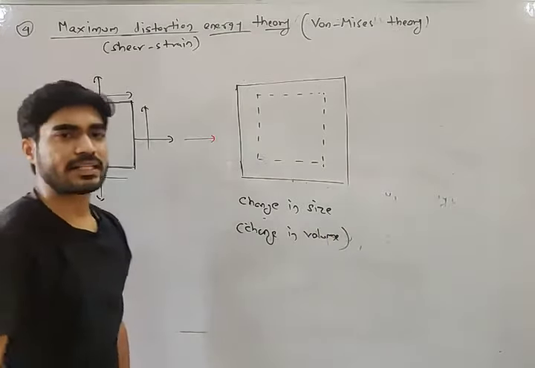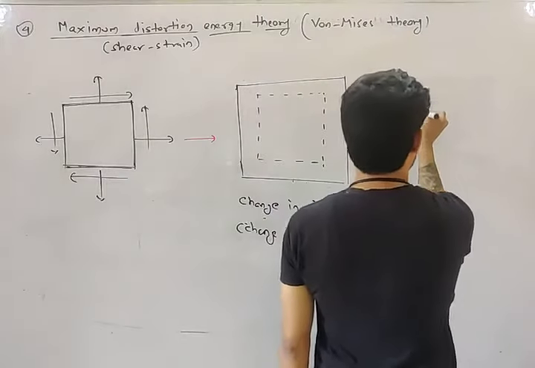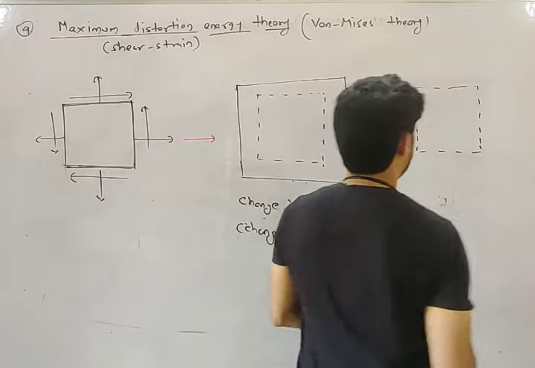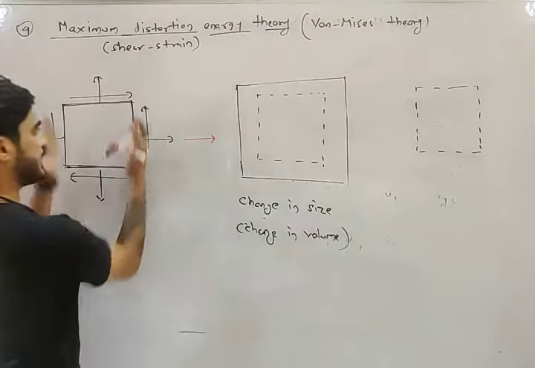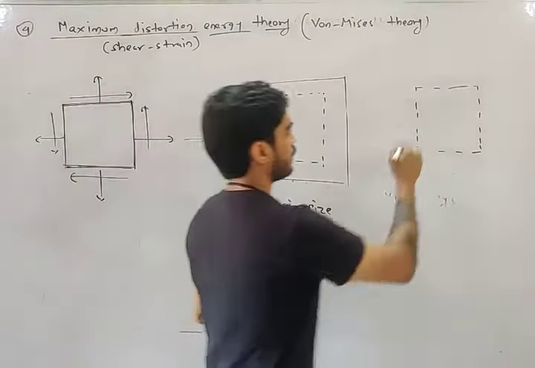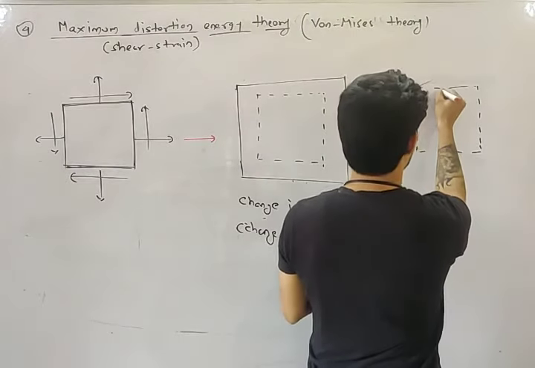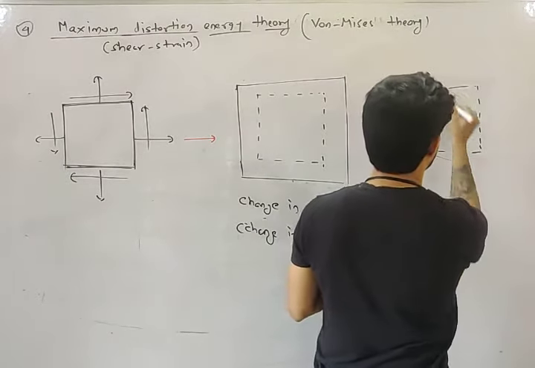The second thing that is going to happen is, initially it was rectangular like this. Now my friend, due to the shear, it will distort like this.